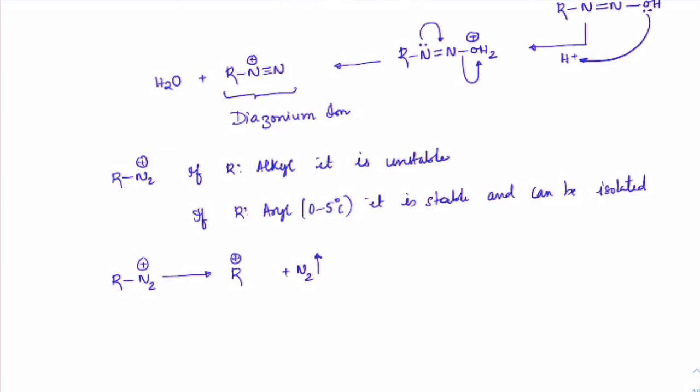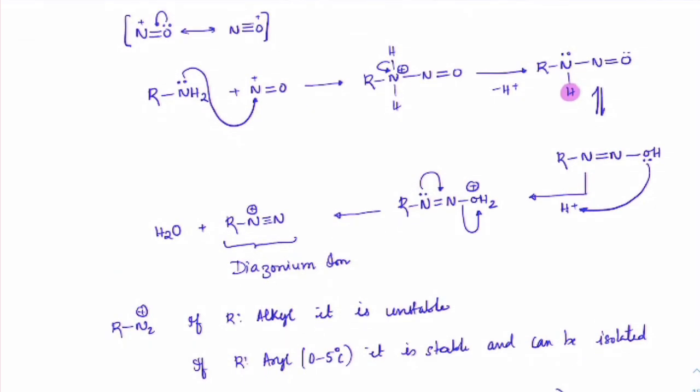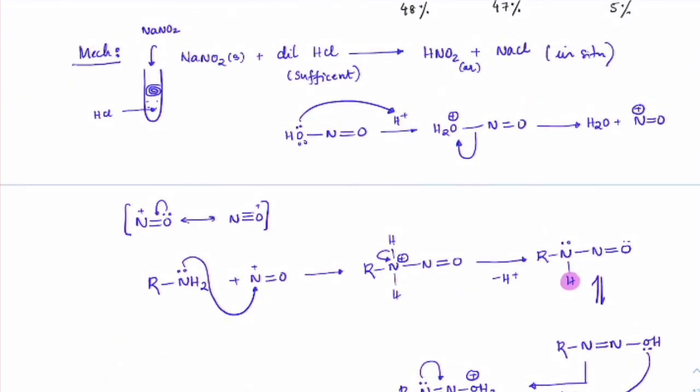Which means R could be methyl, it could be 1 degree, 2 degree, 3 degree definitely. So with any of these R groups, you will see this happen. I guess all of you understood that. Any doubt here? So that's how the diazonium salt is formed.